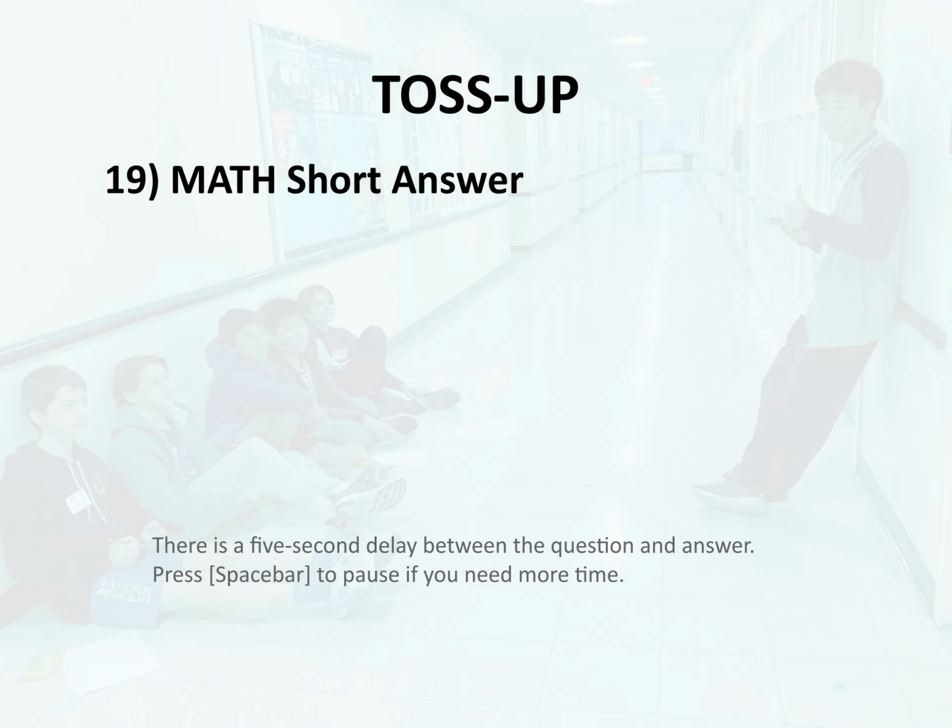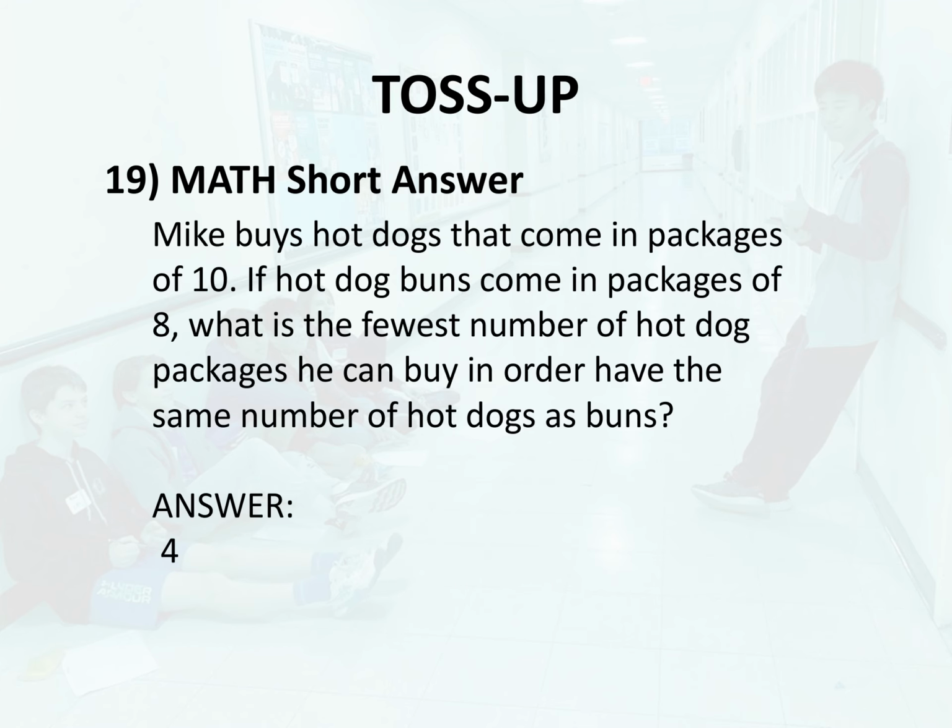Toss-up 19. Math. Short answer. Mike buys hot dogs that come in packages of 10. If hot dog buns come in packages of 8, what is the fewest number of hot dog packages he can buy in order to have the same number of hot dogs as buns? Answer, 4.